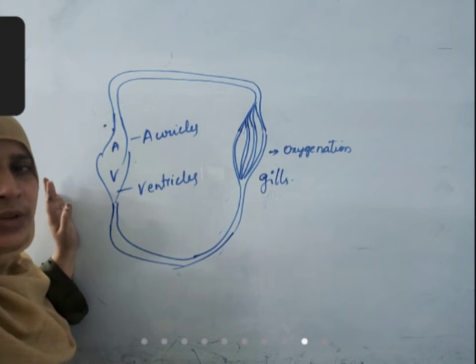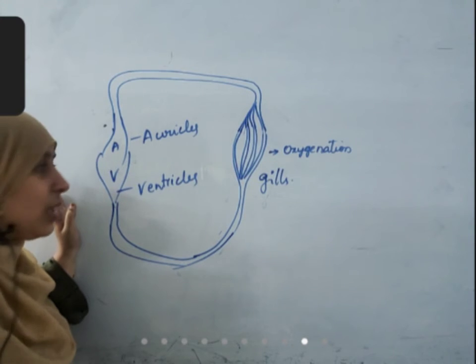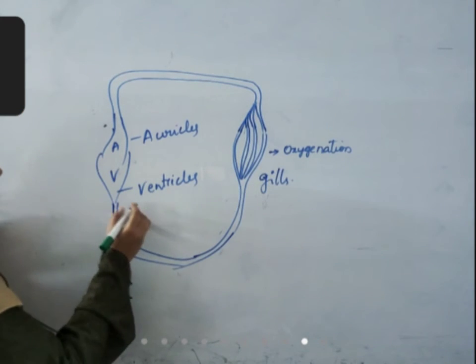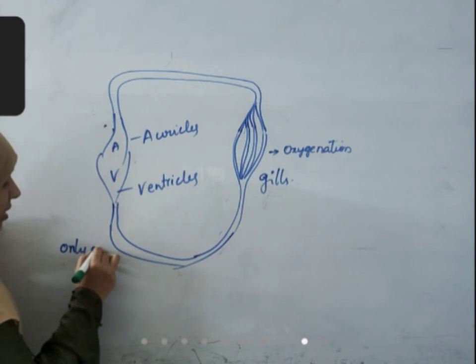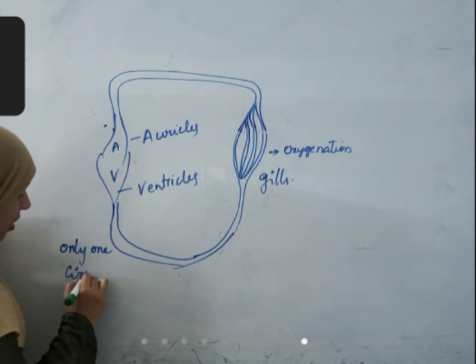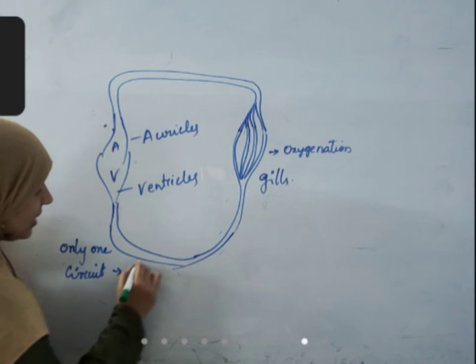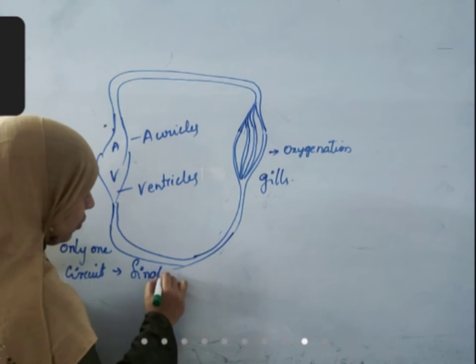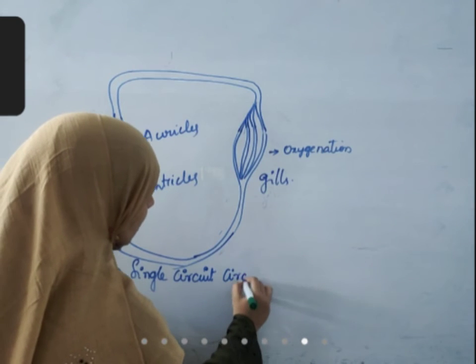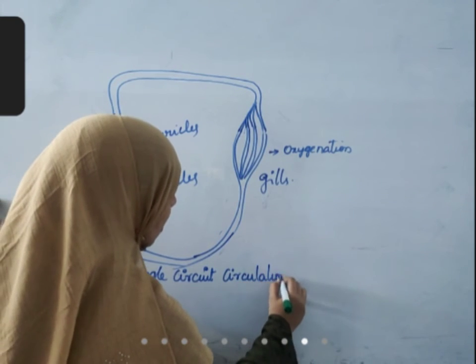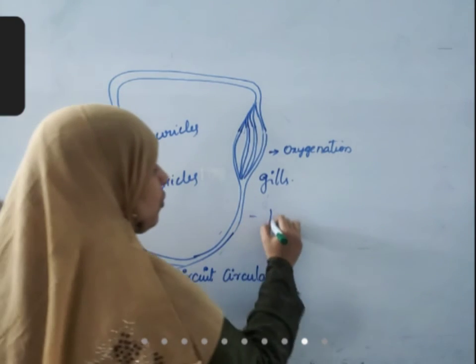That is the only function of heart here. This type of circulation in which only one circuit is involved is called as single circuit circulation, generally seen in fishes.